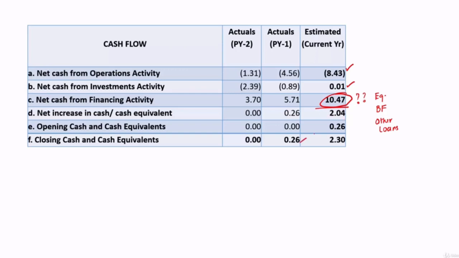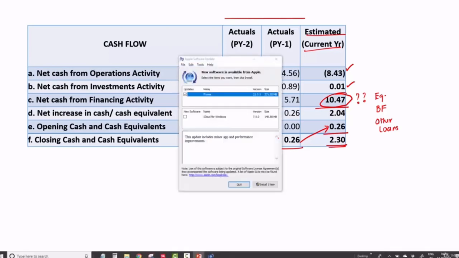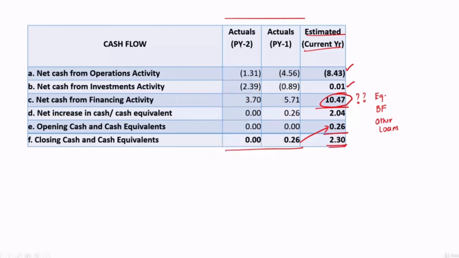With that, if the opening balance is added, closing will be 2.3. Now this is only an estimate, it may or may not happen, but it should be as realistic as possible. But these two are actuals, and the reasons for the deviations or higher levels all have to be explained. So this is how we typically analyze cash flow statements in loan proposals.